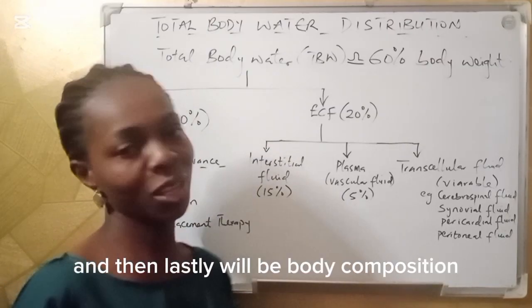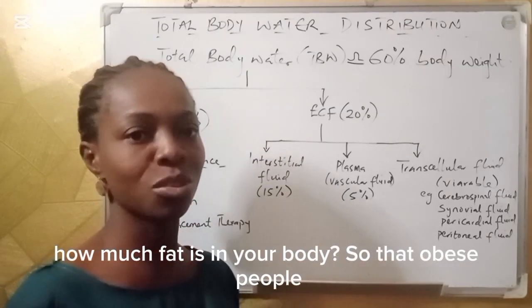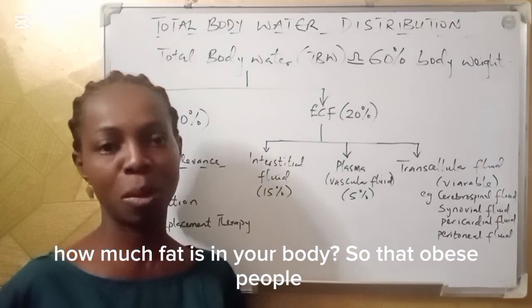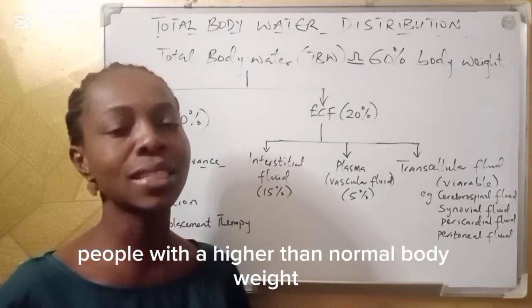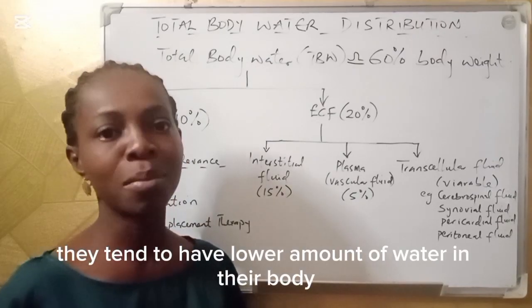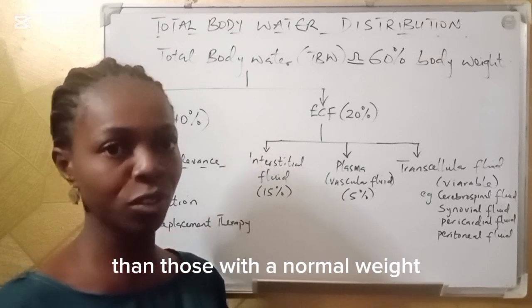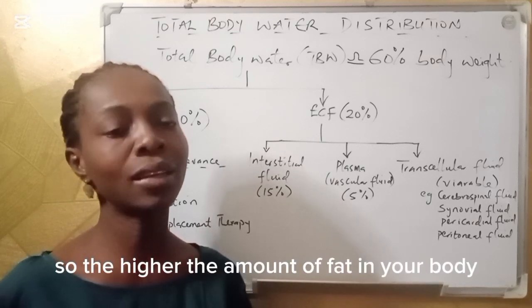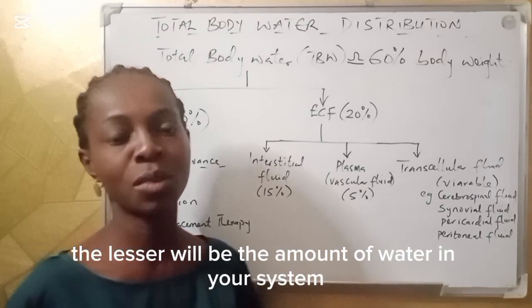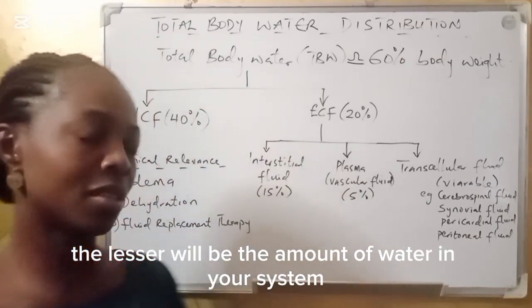And then lastly will be body composition. How much fat is in your body? So that obese people with higher than normal weight, they tend to have lower amount of water in their body than those of normal weight. So the higher amount of fat in your body, lesser will be the amount of water in your system.